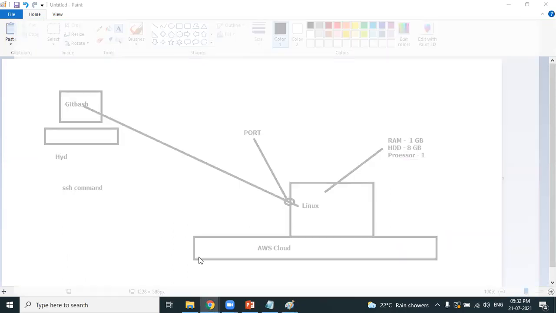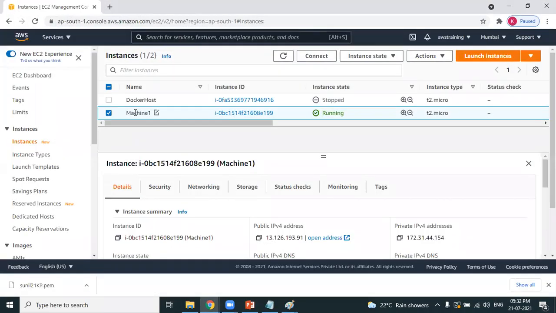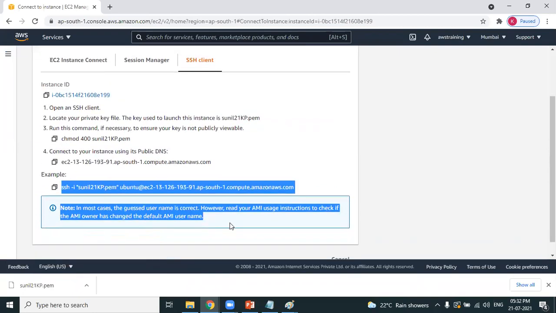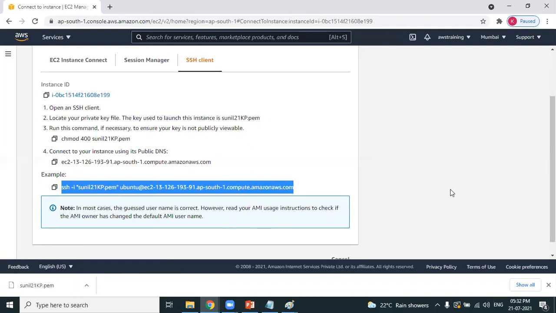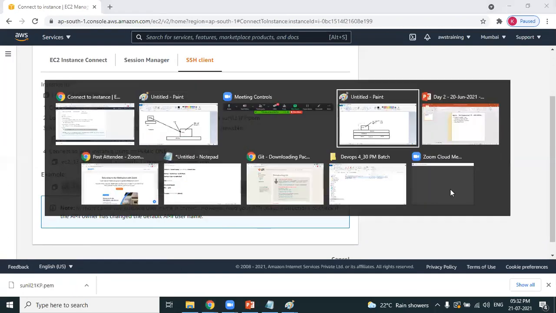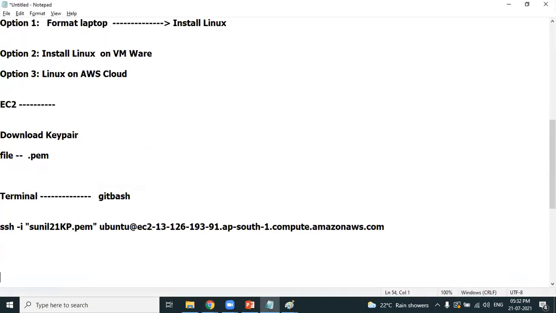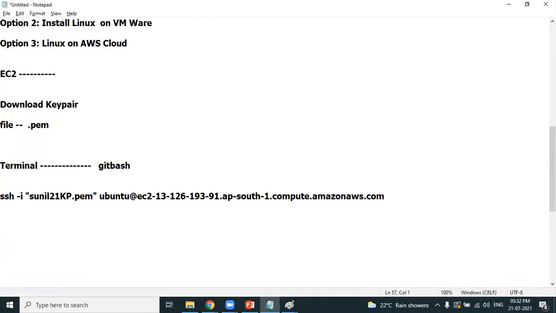Look at this. Select the machine which you want to connect. I want to connect to this machine which I just now created. Select the machine, click on connect. Can you see here, you get the SSH command. This is the SSH command. You don't need to type it. It is provided by AWS. This SSH command will help you to connect to the Linux machine.